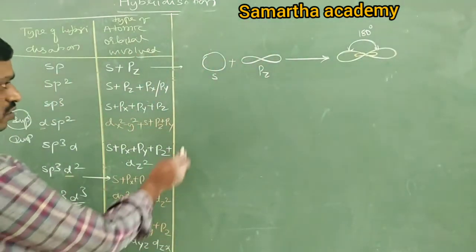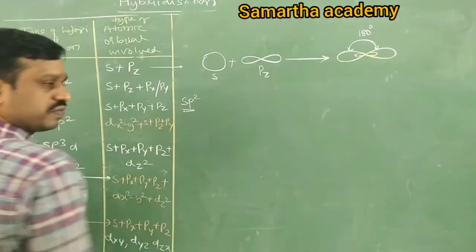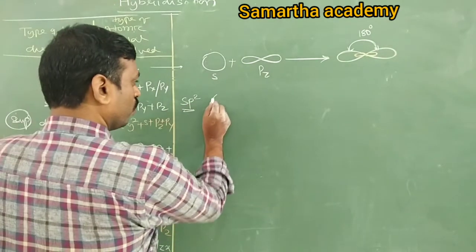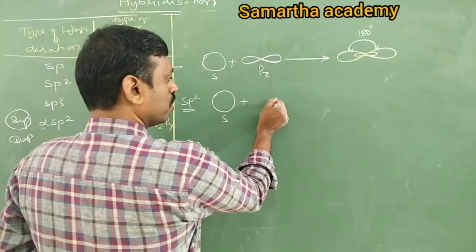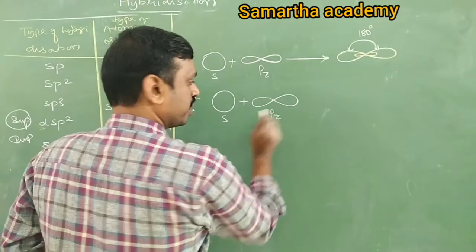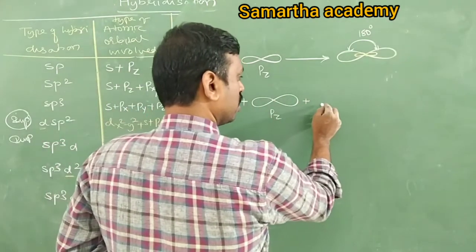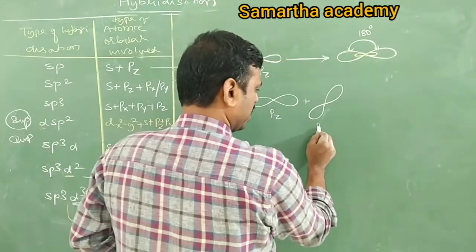Next, similarly, sp2. Tell me, in sp2, one s orbital intermixed with how many p? 2p. One must be pz, this pz should be there. Another is px or py, anything you can take. I will take py.